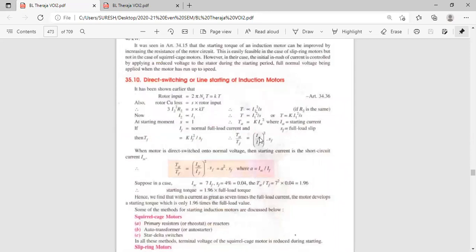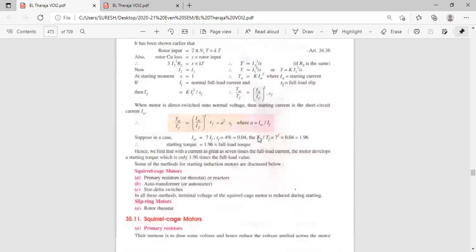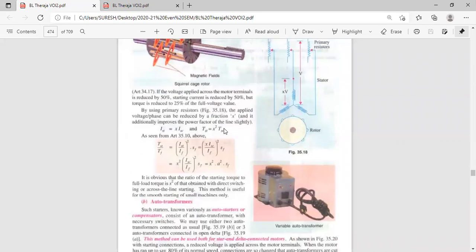X square will come inside. Let us take X square into TSC. TST by TF, instead of TF they are taking TSC, the short circuit torque. TST is equal to X square into TSC.